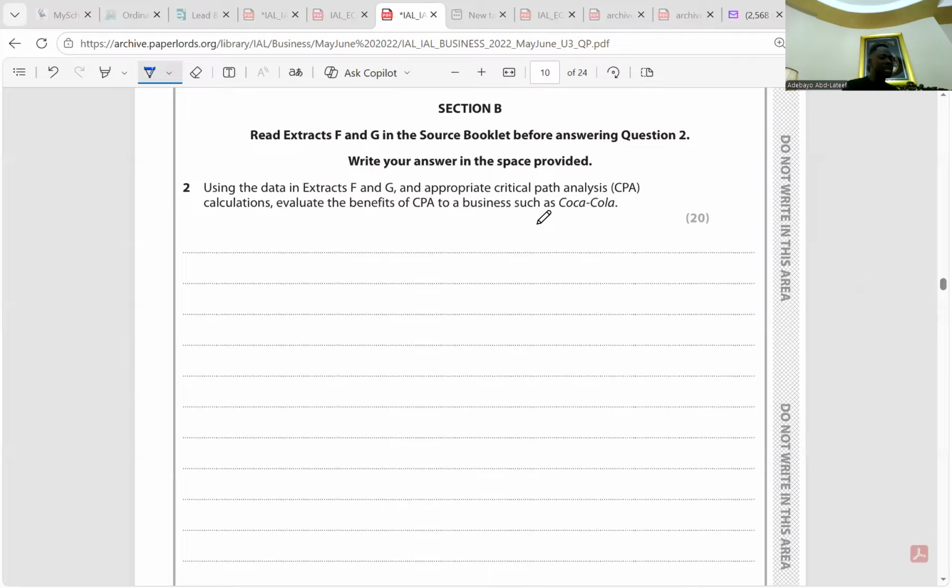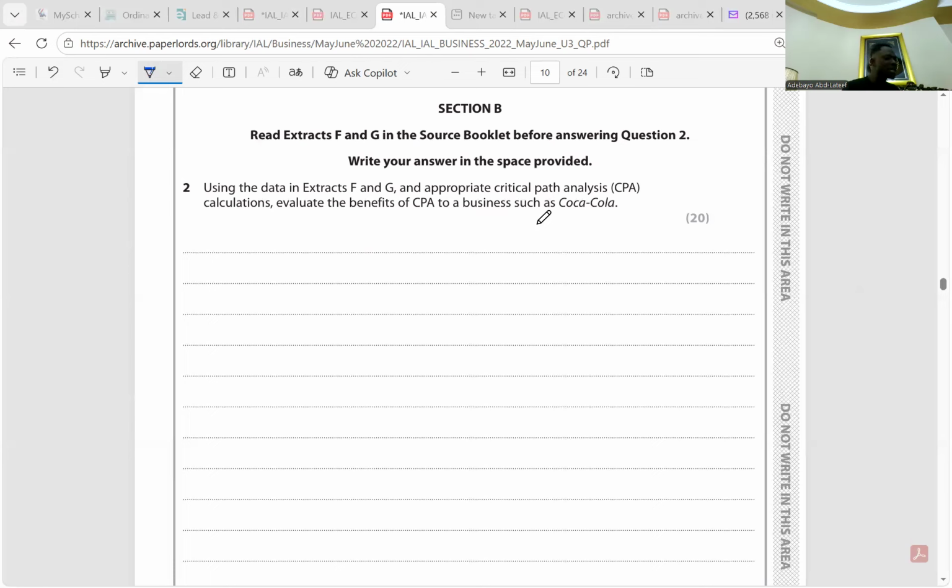By carrying out a CPA, Coca-Cola can see that the project will need 32 weeks to complete all activities in the redevelopment project, because it shows 32 weeks. By knowing this, it can help Coca-Cola to reduce the risk and cost of redevelopment by encouraging careful assessment of the requirements of each activity.